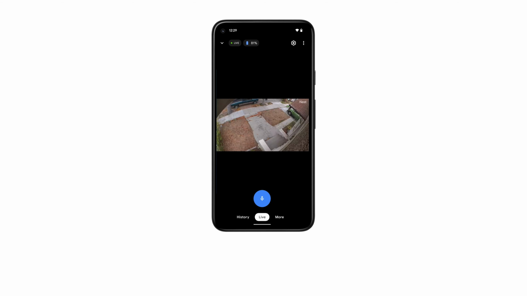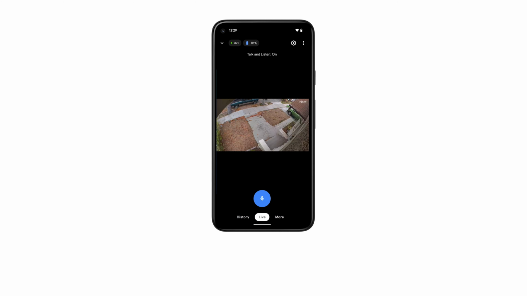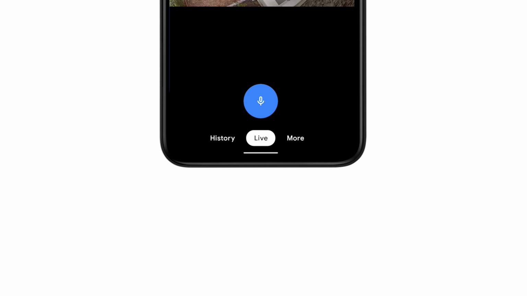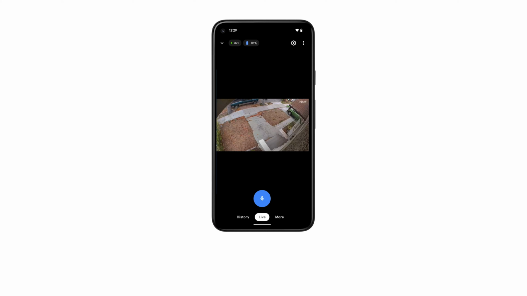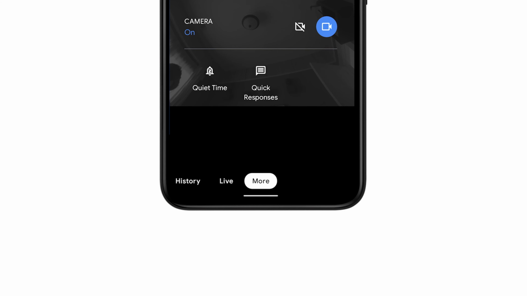The camera will open up to the live video screen. Talk and Listen is on this screen, so you can talk to people through your camera or doorbell when you need to. Select History to view past events and tap More to turn the camera off and on. For Nest doorbells, you'll also see quiet time and quick responses when you're on the More screen.